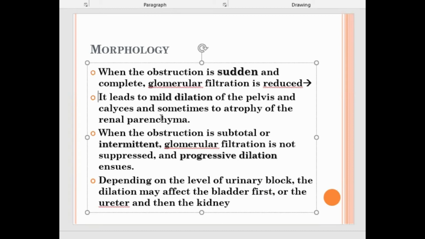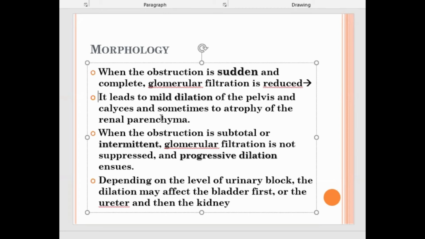But if the obstruction is intermittent or subtotal, then usually GFR is not suppressed, because in subtotal obstruction the GFR is a little bit reduced and it compensates. There is a compensatory mechanism; it gets used to it.